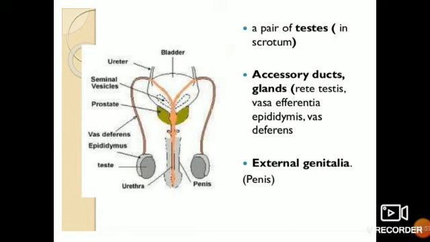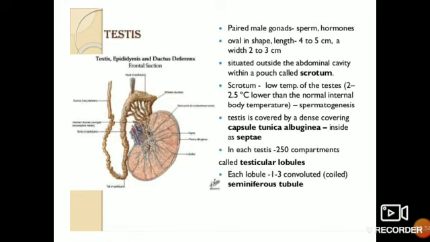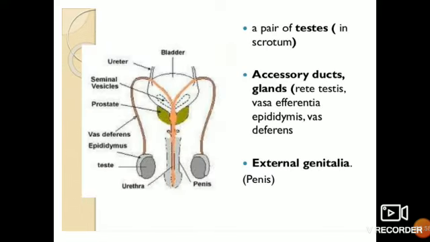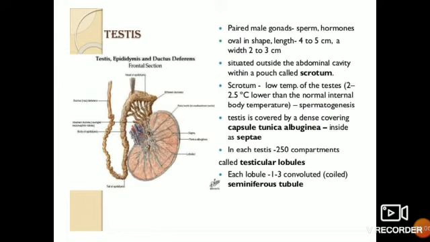Now we'll be coming to the external genitalia, that is the penis and testis. We'll go through them one by one, and we'll see in detail all these internal structures. Here is the testis. You can see these are paired structures. In this diagram you will find only one testis. Paired male gonads produce sperm and hormones.